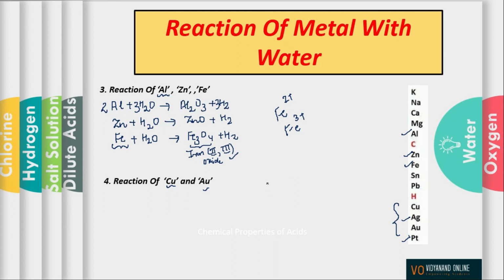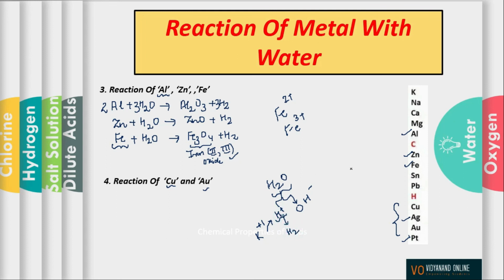Water is slightly ionized to give H+ and also OH- ions. Now when a very reactive metal combines with water, it gives electrons to H+ ions. If I talk about potassium, when potassium reacts with water, it gives its one electron to the hydrogen ion, so that the hydrogen ion, on accepting the electron, gets reduced to hydrogen gas.